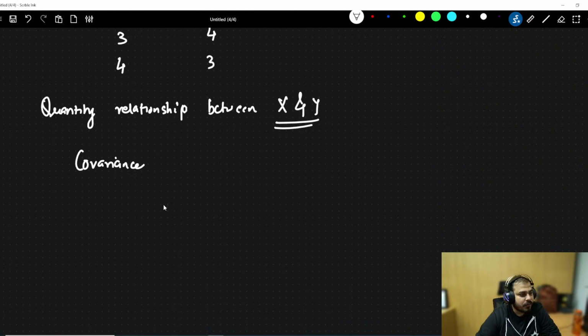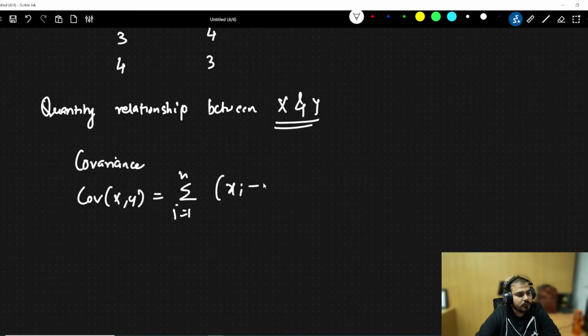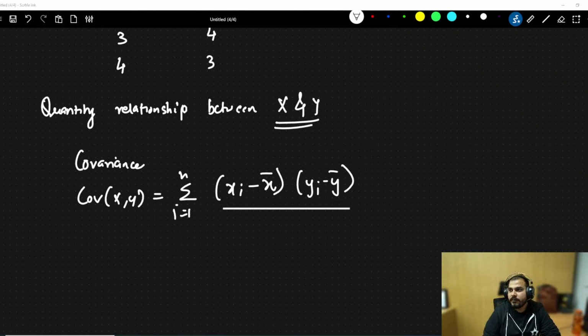Covariance is given by COV(x, y), which is the summation from i equal to 1 to n of (x_i minus x bar) times (y_i minus y bar), divided by... let me check the covariance formula. It has been many days.